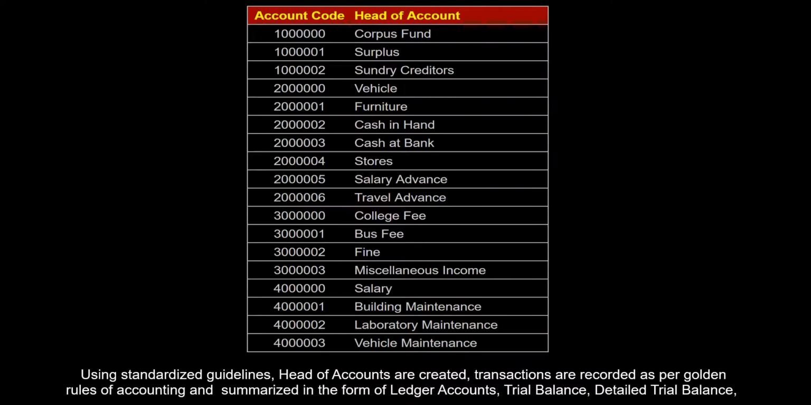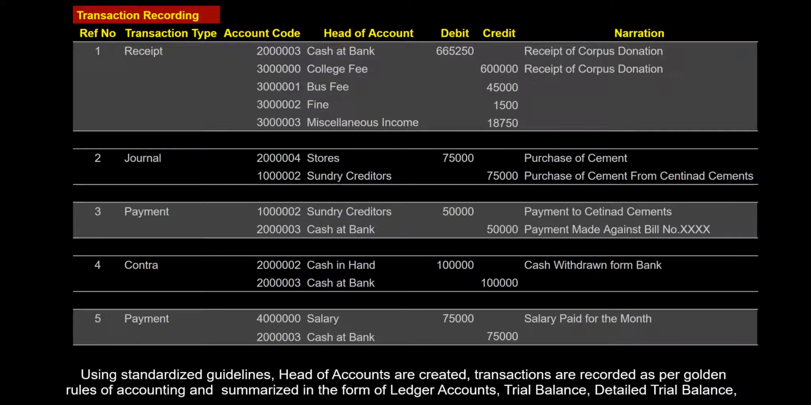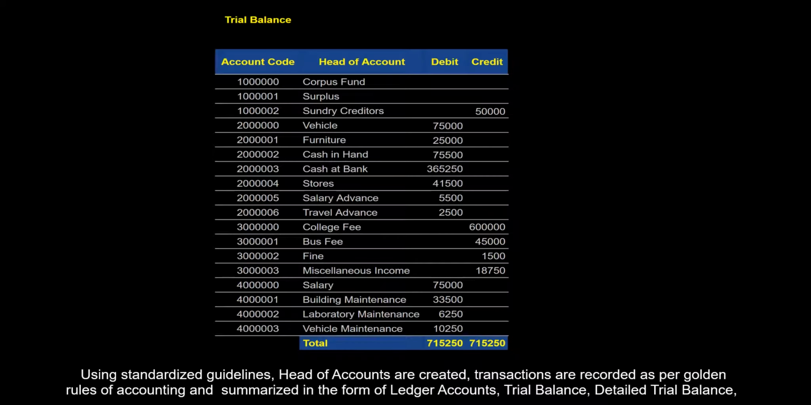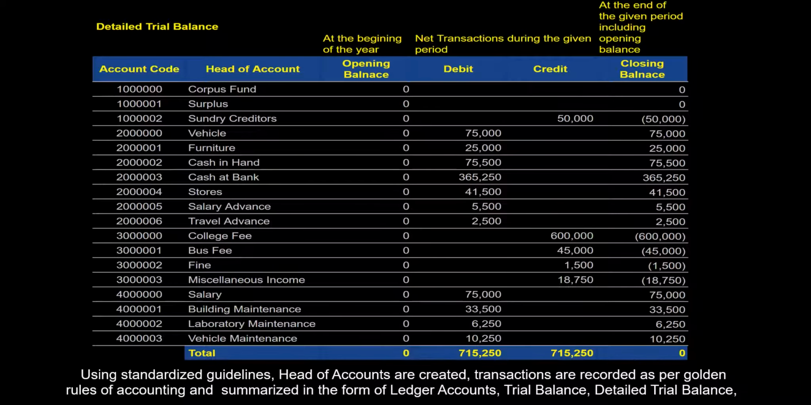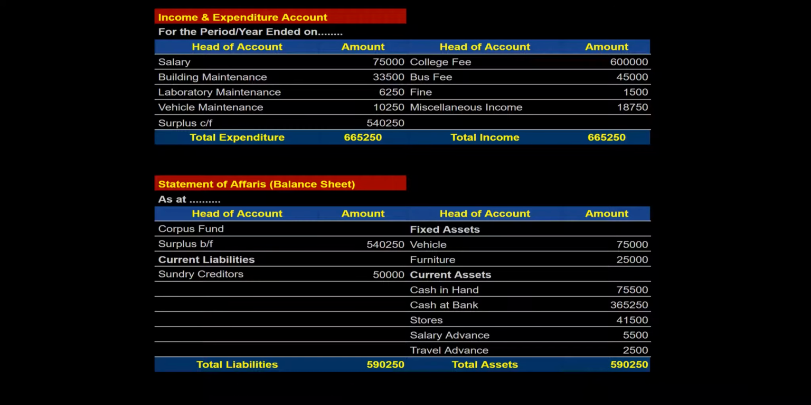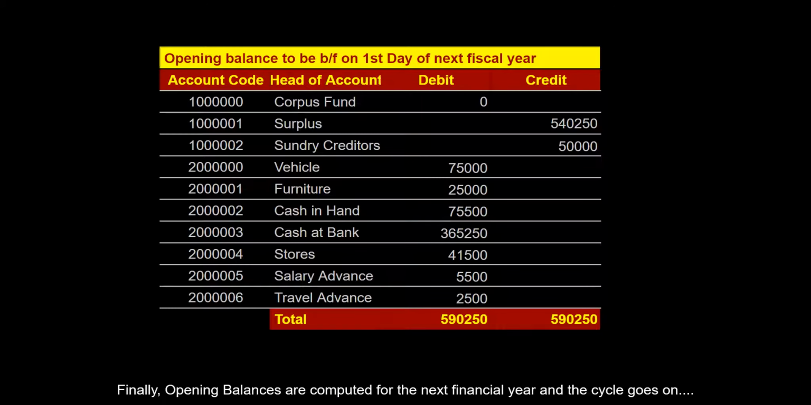equity. Using standardized guidelines, heads of accounts are created, transactions are recorded as per golden rules of accounting and summarized in the form of ledger accounts, trial balance, detailed trial balance, and presented in the form of financial statements such as balance sheet, income and expenditure statement. Finally, opening balances are computed for the next financial year and the cycle goes on.